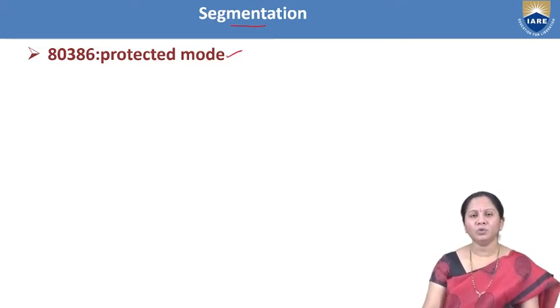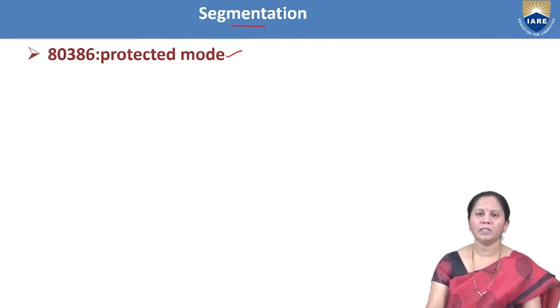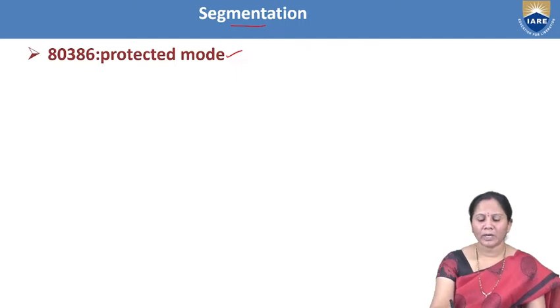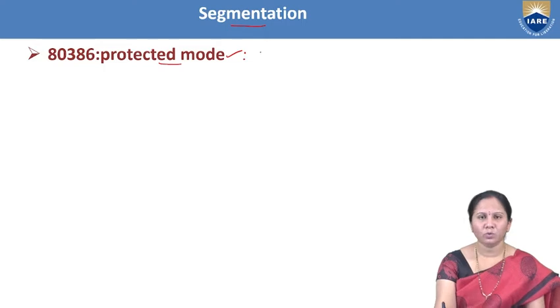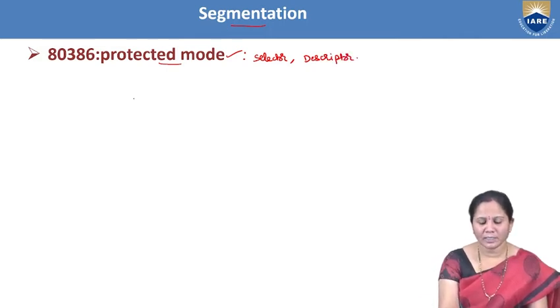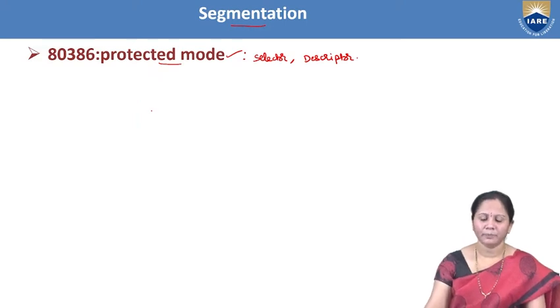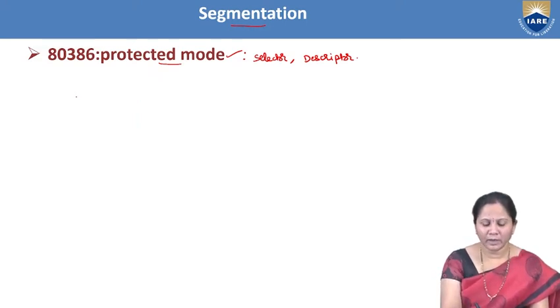Now we should know how the memory segmentation will be done if it is operating in the protected mode. While discussing the memory segmentation of the 80386 or advanced microprocessors in the protected mode, we have to talk about two important terms, which are called selector and descriptor. So if we consider the protected mode, here we have to consider one table.